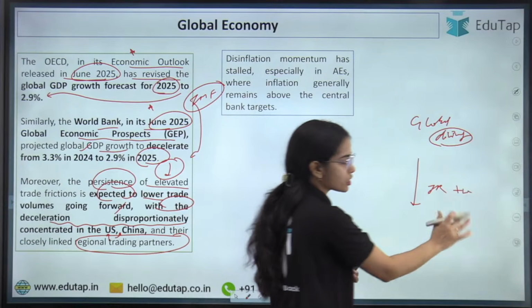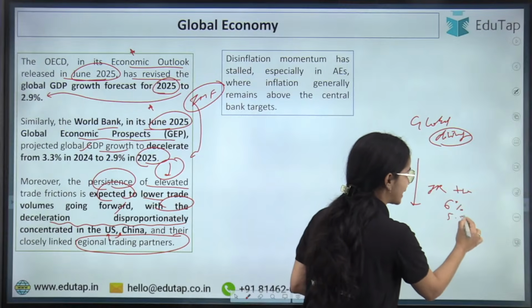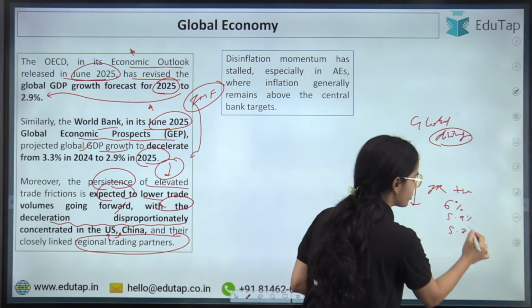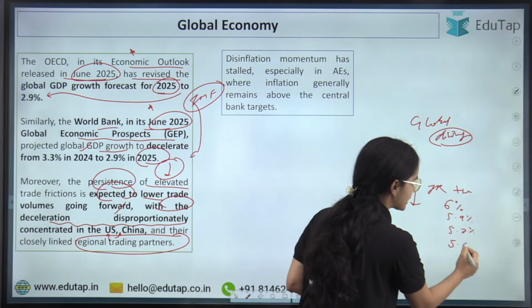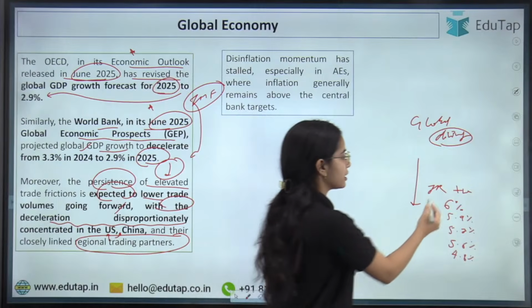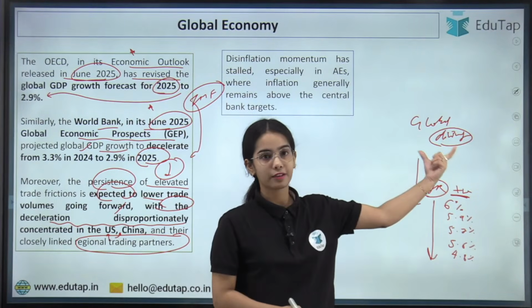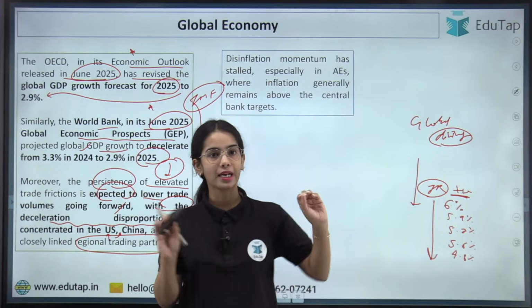So the inflation rate is positive. Let's say it is 6%, that is decreasing to 5.9%, that is decreasing to 5.7%, that is decreasing to 5.6%, to 4.8%. Okay, so the inflation rate is positive, but the inflation rate is decreasing. So that is disinflation. So disinflation is happening at the global level.